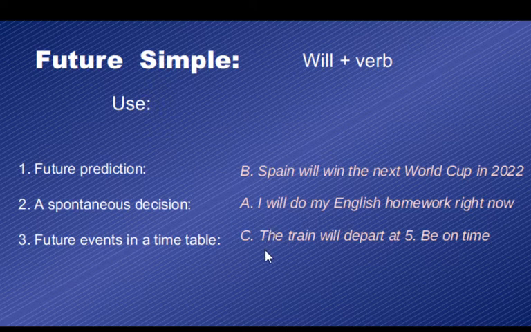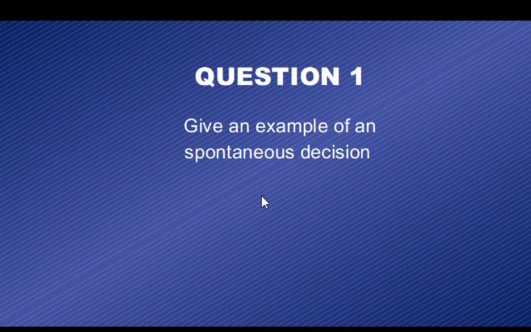And finally, and this is more specific, we can just learn it by heart. When we have future events in a timetable, we use future simple. For example, the train will depart at 5. Be on time. Good. So now, as often, here we have a question just to check that we are following the video. Give us an example of a spontaneous decision.